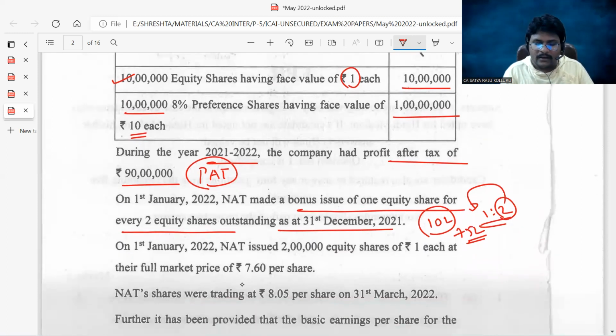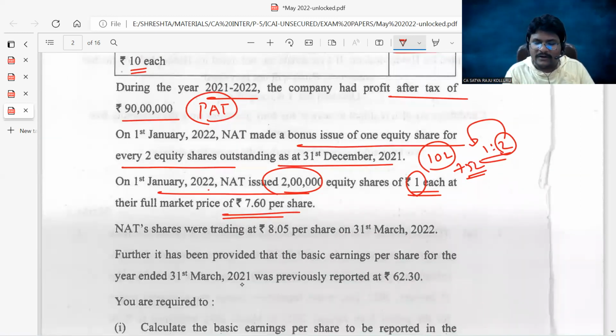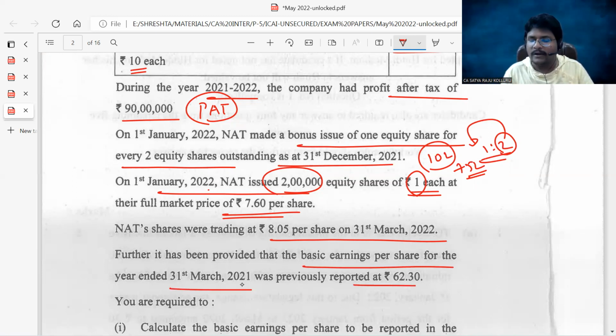So that's why we should consider these 5 lakhs, which are effective from the first day of the previous reporting period. On 1st January 2022, NAT issued another 2 lakh equity shares of 1 rupee each at their full market price of 7.60 per share. So face value is only 1 rupee per share. Fine. NAT shares were trading at 8.05 per share on 31st March 2022. Further, it has been provided that the basic earnings per share for the year ended 31st March 2021 was previously reported at 62.30, which is the previous year basic EPS.